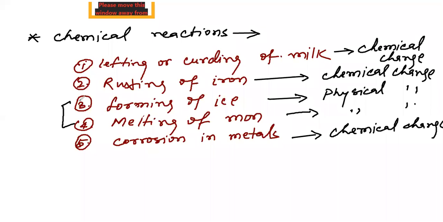You already know about these examples: the changes which can't be reversed are known as chemical changes, or the changes which can be reversed are known as physical changes. I write here about physical changes and chemical changes.